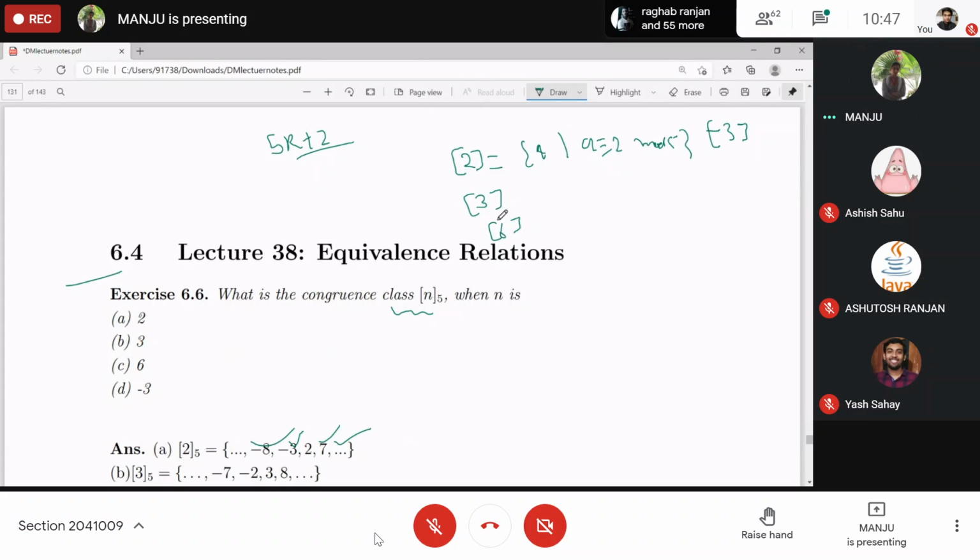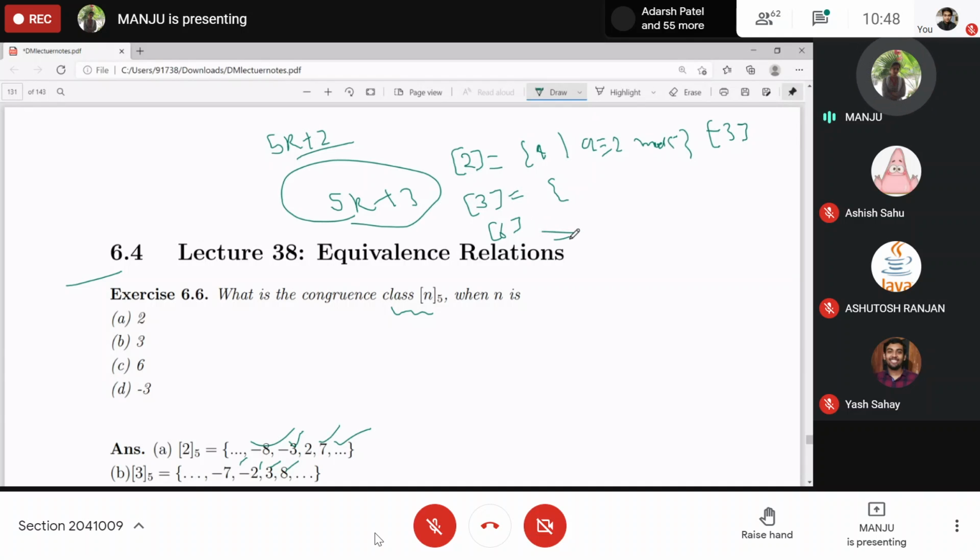The class of 3 will be 5k plus 3 type, all those a such that a is congruent to 3 modulo 5. These elements consist of 3, 8, minus 2, minus 7, and so on. So this will be the equivalence class of 3.